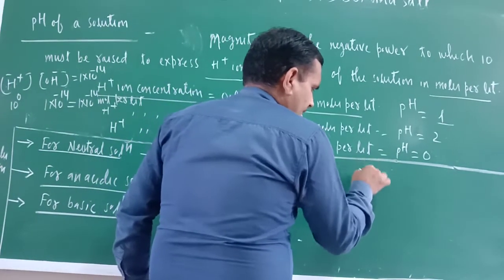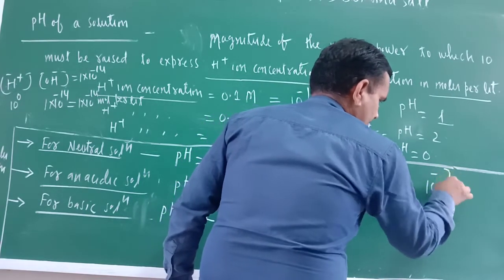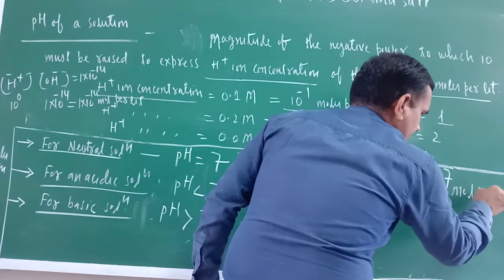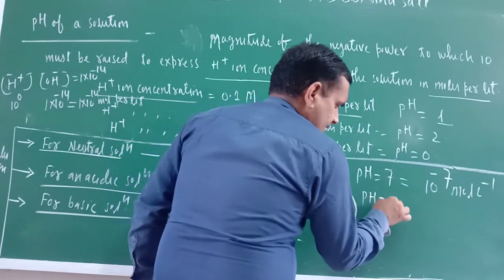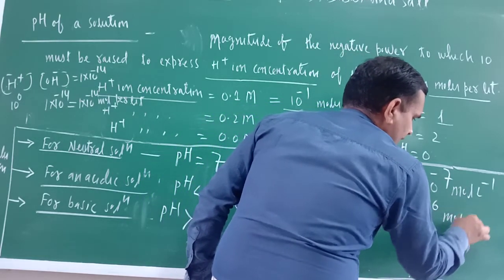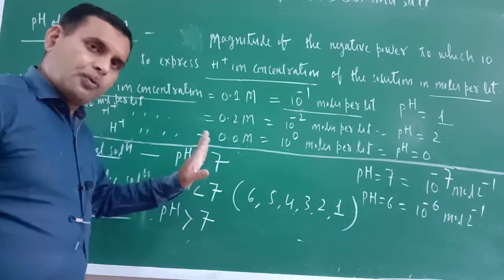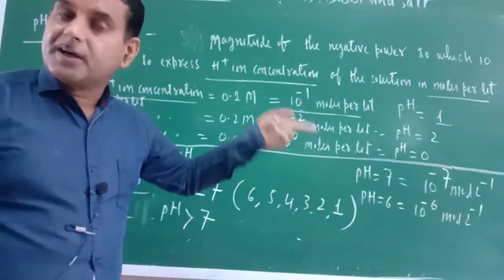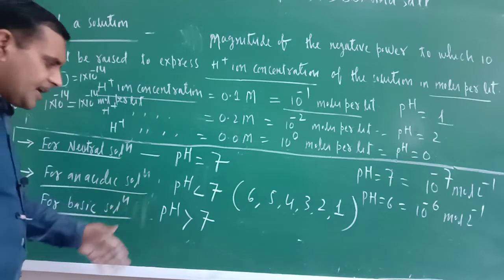Now if pH is equal to 7, it means 10 raised to the power minus 7 also, but here you must write mole per liter or moles per liter. If pH is 6, that is equal to 10 raised to the power minus 6 moles per liter. Correct? So both ways we can say. If molar concentration is given, pH can be calculated. If pH is given, molar concentration can be calculated.